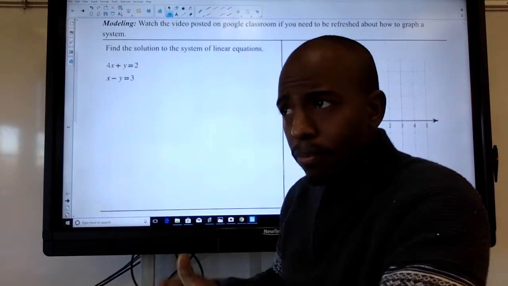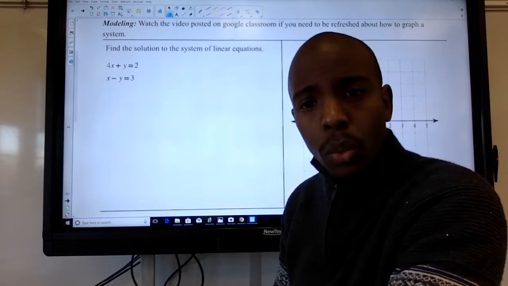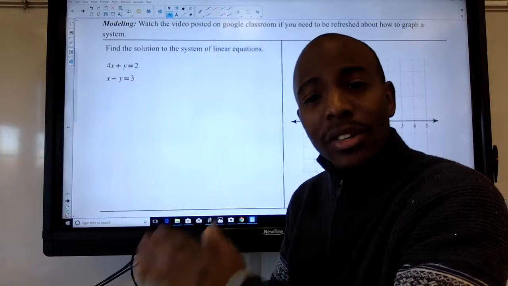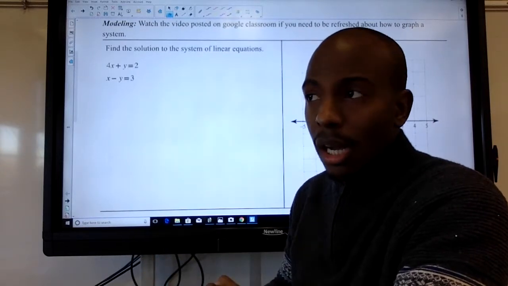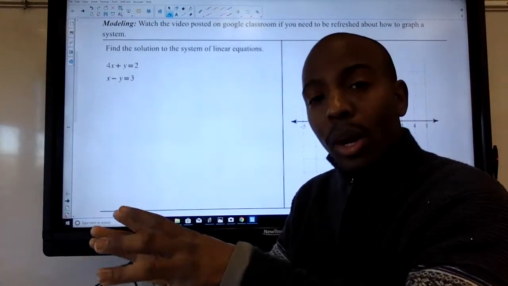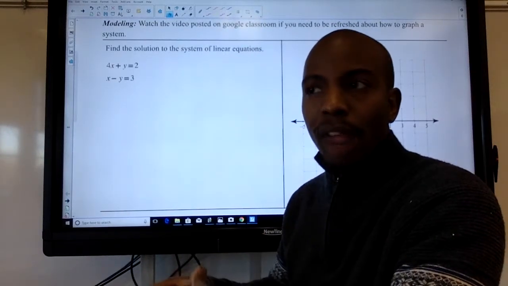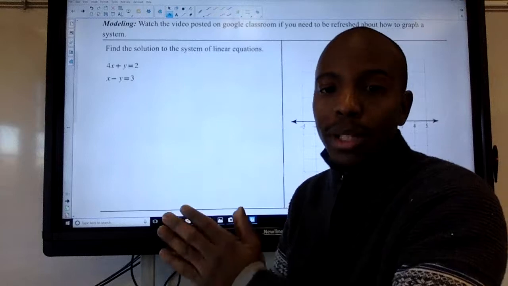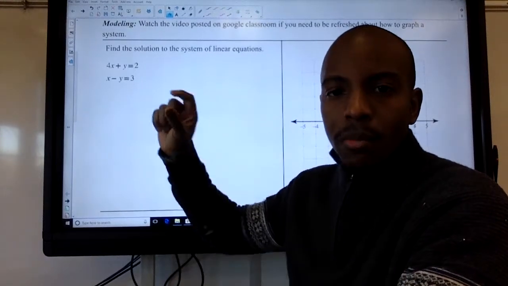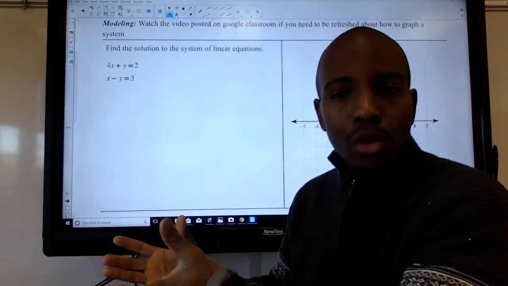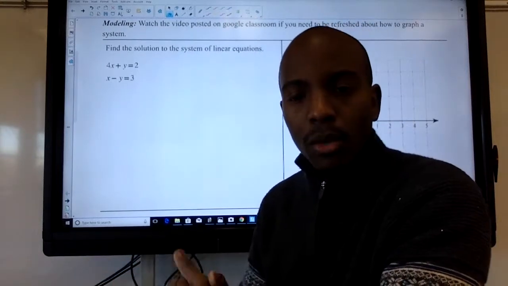Reminder once again, we're talking about a system of equations, which is more than one equation. If they're asking me to find a solution to their equations, every system of equations only has one solution. And as we talked about last time, that's wherever the value is true for both equations. So if we plug in that point into both of the equations, it should be true for both of them. If it's not true for both of them, then it's not the solution to both of them.